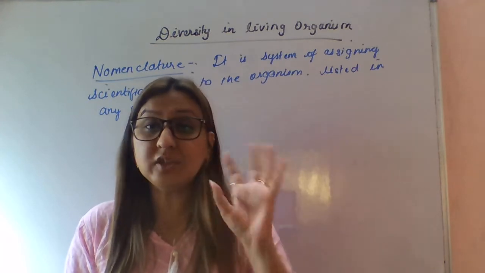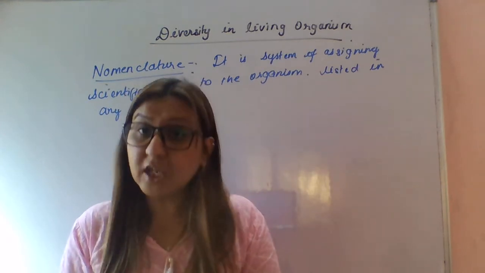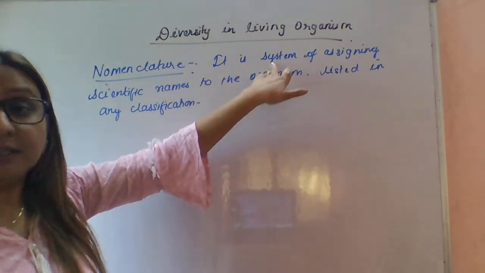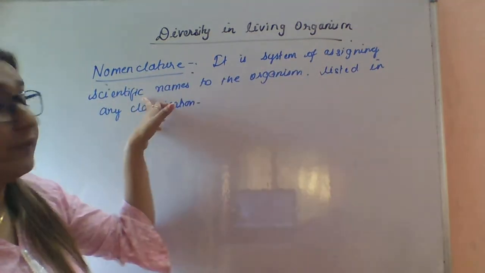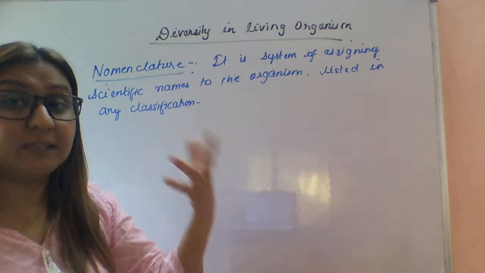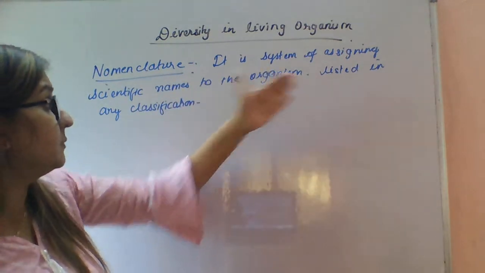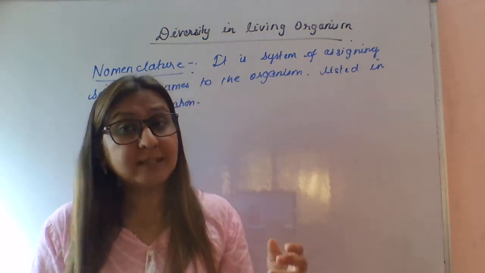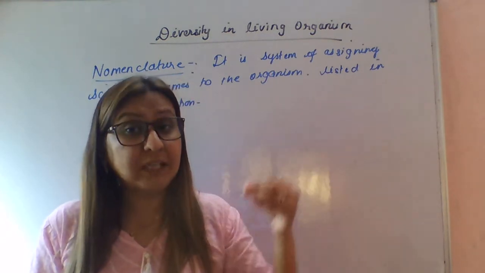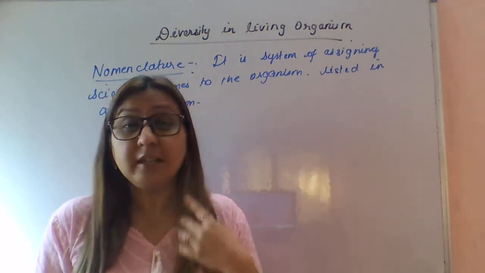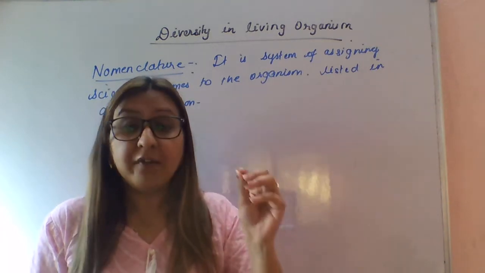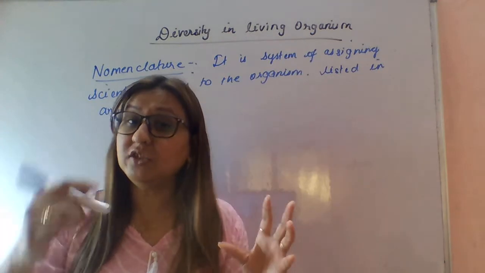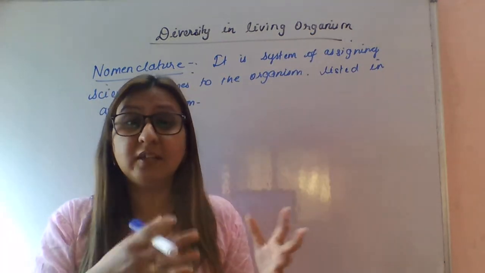Nomenclature means the scientific naming of any organism. You can write the definition from here. Nomenclature is the system of assigning different scientific names to the organisms listed in any classification. You know, students, that people living in different areas and regions use different languages, and for the same organism, people of different regions say different names.